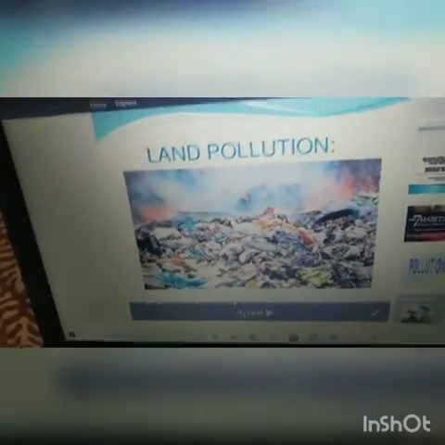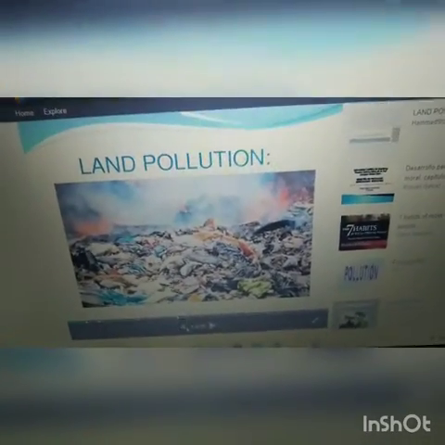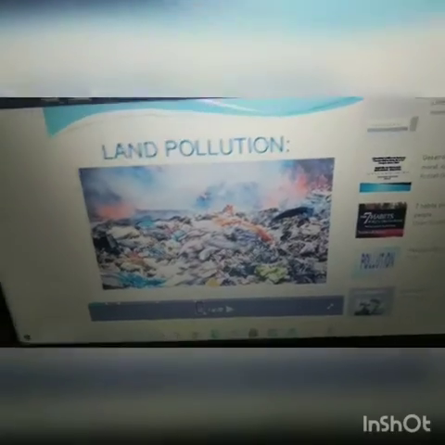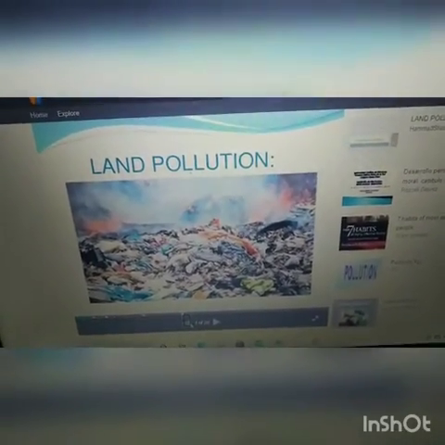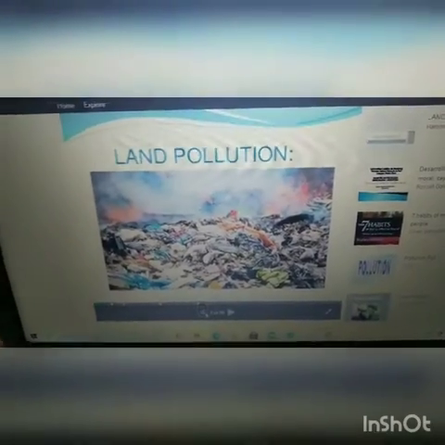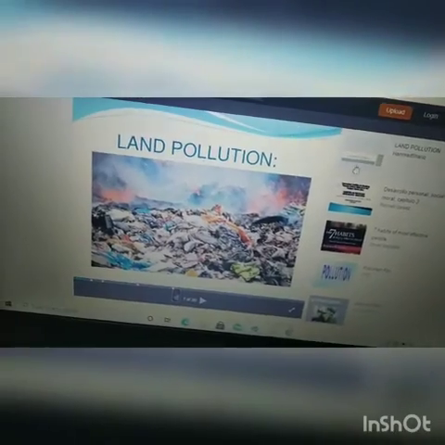Next, coming to the types of waste. So now you are clear about pollution, what is meant by pollution and the types of pollution: air pollution and how to prevent it, water pollution and how to prevent it, and land pollution. We have seen all these. Next, coming to biodegradable and non-biodegradable.